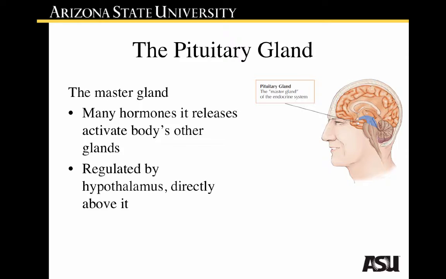So the pituitary gland we often call the master gland. It has lots of hormones that it releases to basically activate other glands, and it's regulated by the hypothalamus directly. So often this regulation happens so that the hypothalamus communicates with the pituitary gland, which then communicates with other glands.